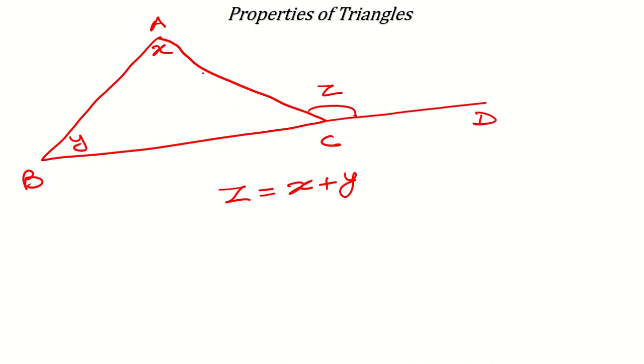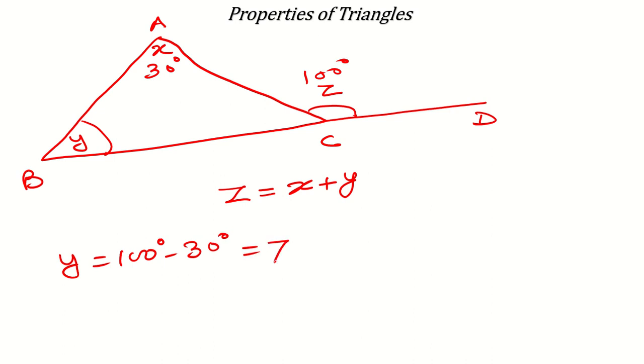So how can you utilize it here? Suppose this angle is 30 degrees, this angle is 150 degrees, so what will be this angle? You can find it easily. Or maybe I can say this is 100 degrees, so what will be this angle? So y will be equal to 100 minus 30 degrees, and it will be equal to 70 degrees. Like this you can solve some simple questions, and I'm sure you understand these topics.